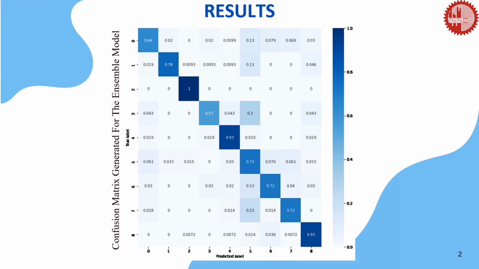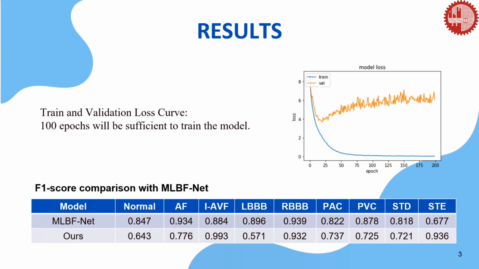Here is the confusion matrix of the classifier, which shows the model is quite confident, which helps to avoid false positive cases except the fourth class where it has a value below 0.6. The table shows the class-wise F1 score of the MLBF net and the proposed method. MLBF net data are taken from the original article, though we already stated that when we reproduced the MLBF net, we got inferior performance than the paper. So in terms of the reproduced MLBF net, our proposed classifier outperforms the MLBF net.